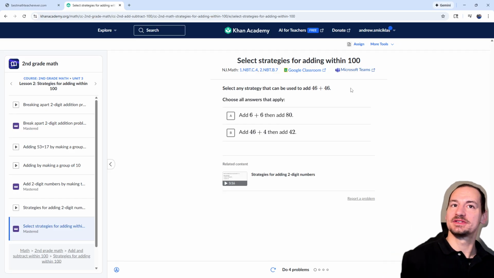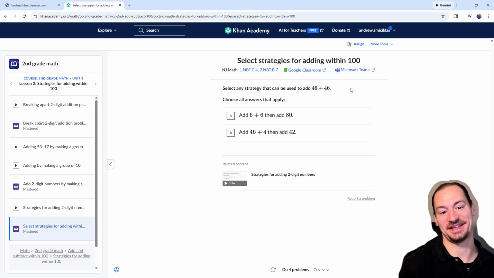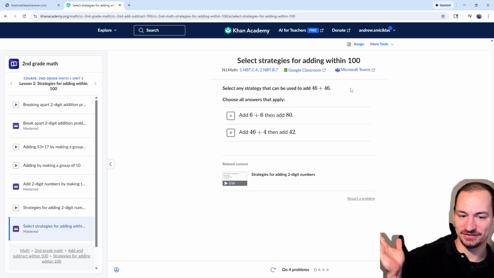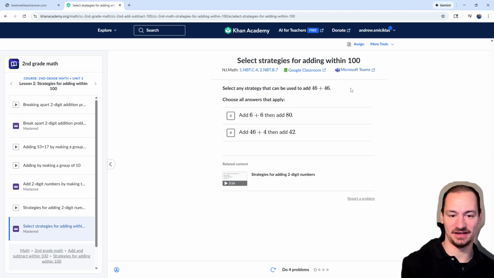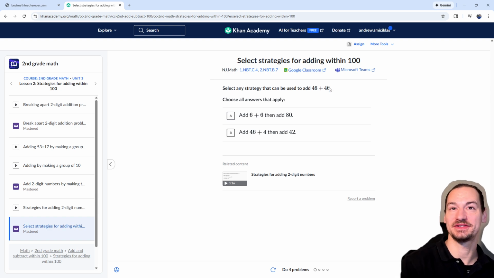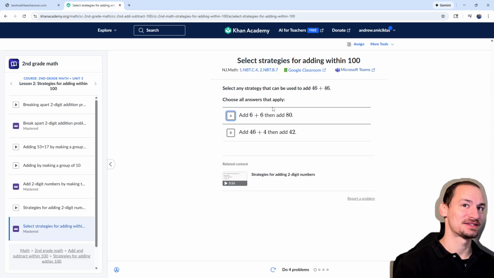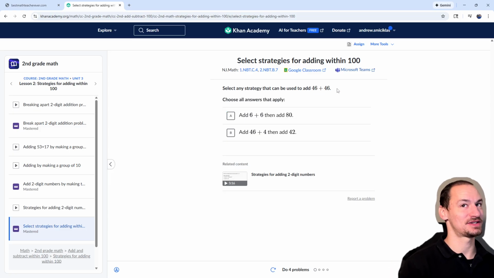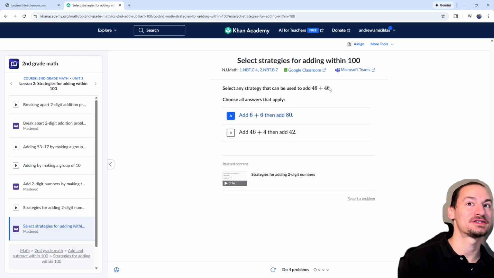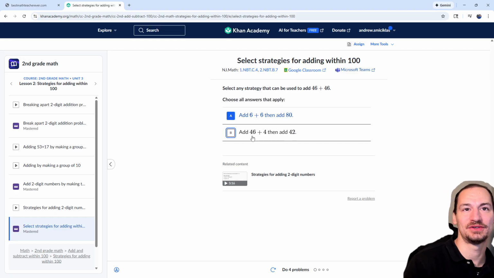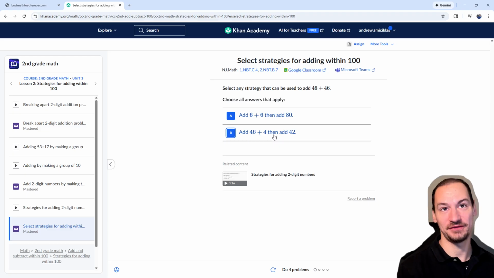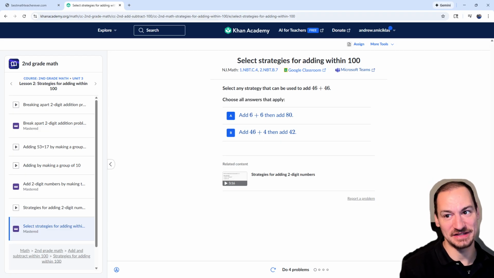So, there's some ones that you kind of have to think about a little bit. Like, this is in second grade, and if you think about a second grader, I've taught second graders, they aren't really that great at reading and thinking through strategies like this. So, 46 plus 46, 6 plus 6, and then add 80. You see how you have to take 2 6s and then the 2 40s. That one will work. And then 46 plus 4, and then add 42, and that's just confusing. They don't really understand why you would do 46 plus 4. It's to make 50, and then 50 plus 42 is easier.